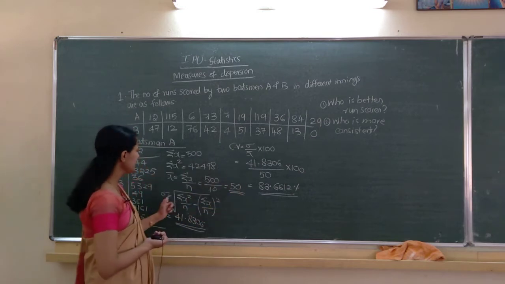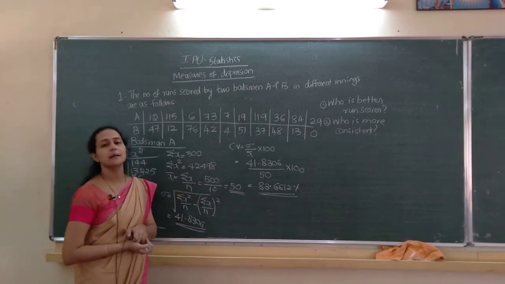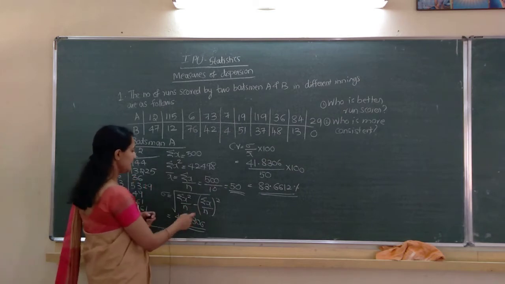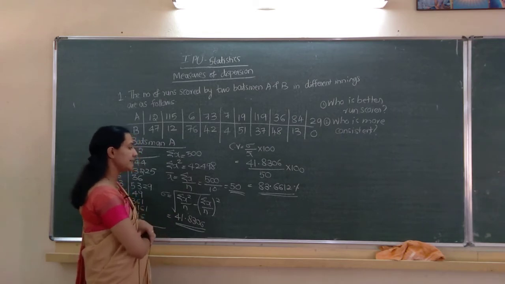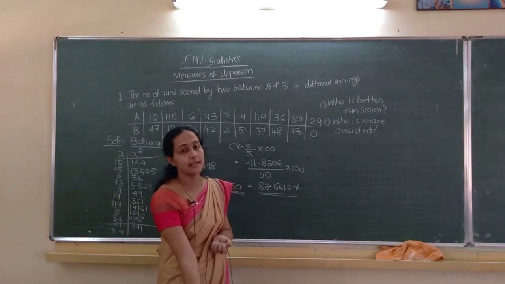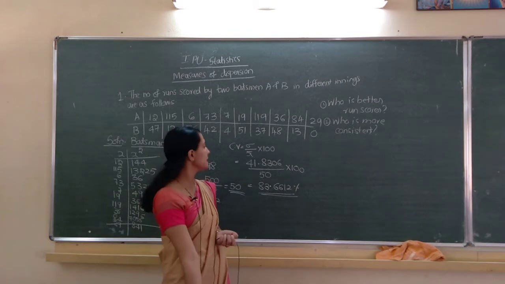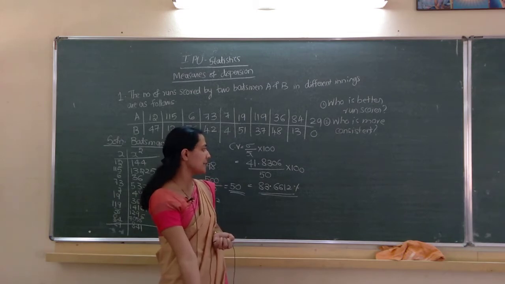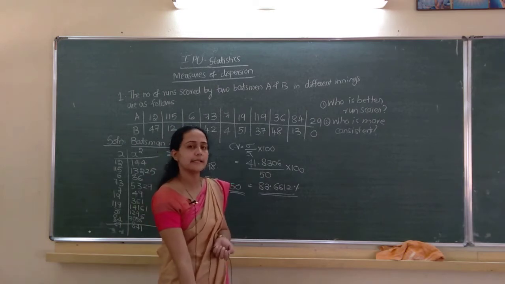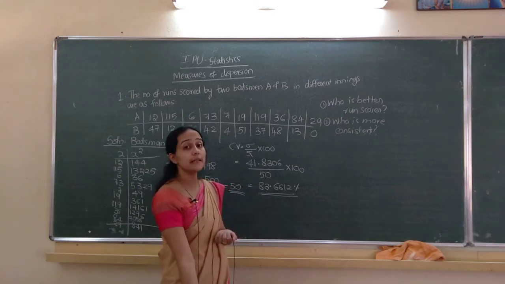Sigma is square root of sigma x square by n minus sigma x by n the whole square, which is 41.8306. CV equal to sigma divided by x bar into 100, 41.8306 divided by 50 into 100, is 83.6612 percent. Same we have to do for batsman B.